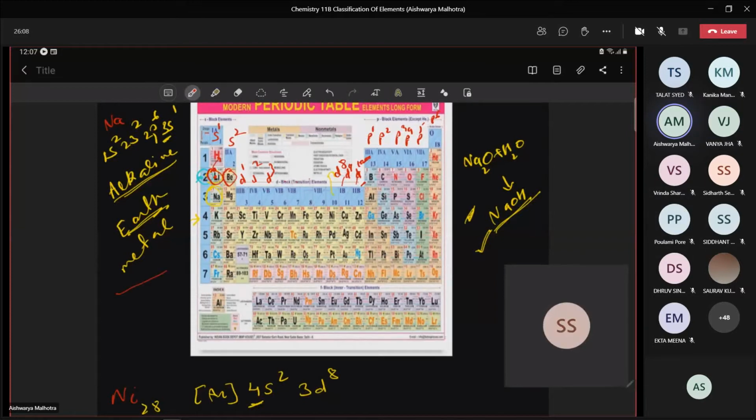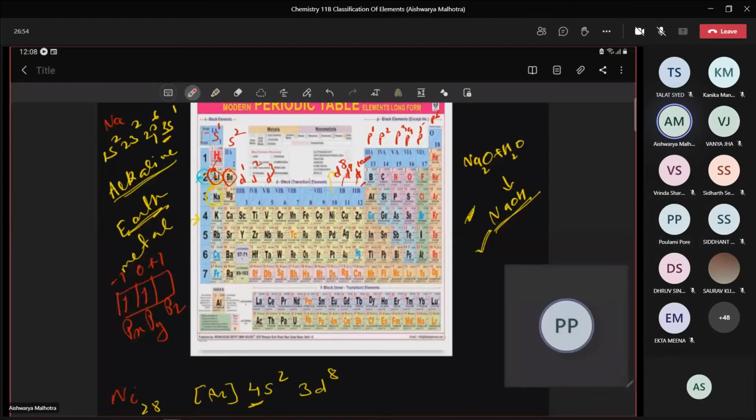Now, this p block contains 3 degenerate orbitals, px, py, and pz. The value of l is, from -1 to 0 to +1. If my electron is present only in one orbital, having one electron over here, it means this particular element will be part of group 13. Yes or no? Yes, ma'am. If it contains 2 electrons like this, then it's part of group number 14.